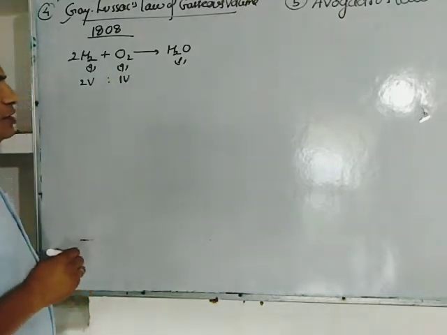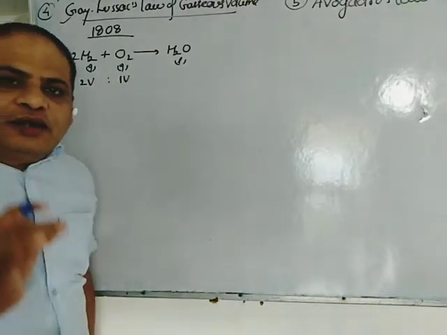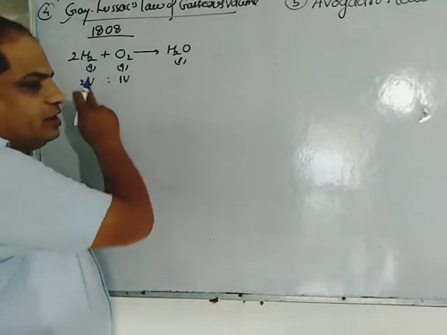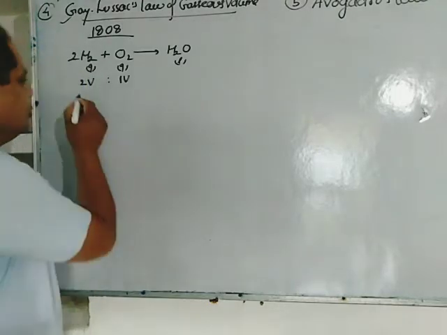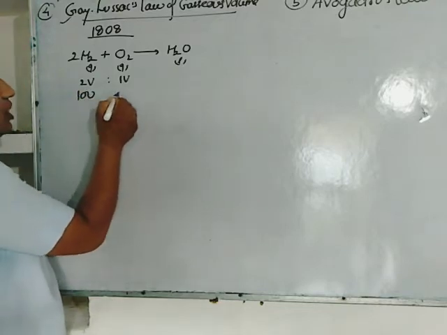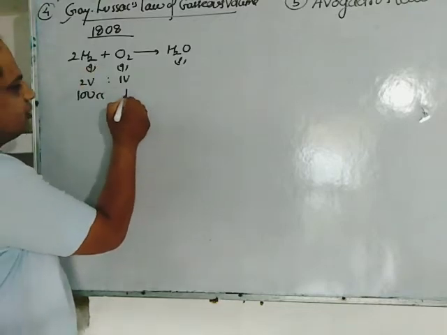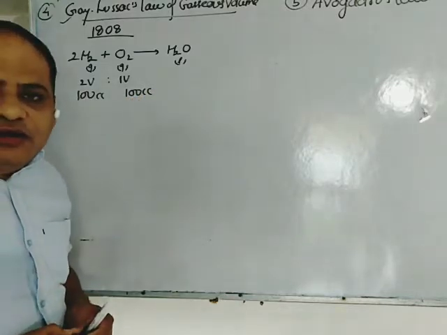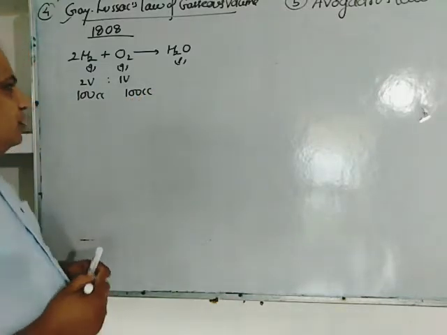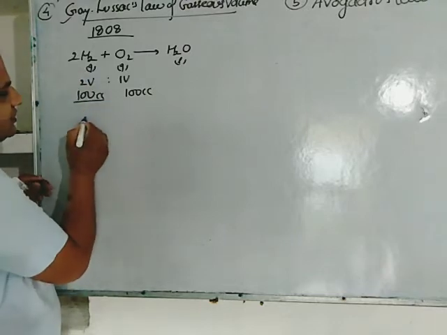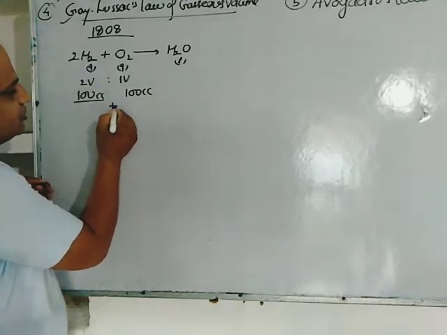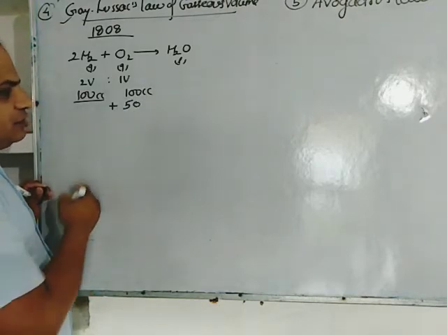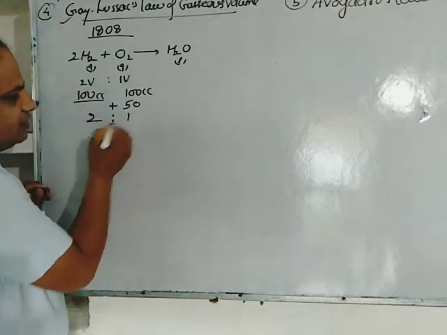It means if you take 100 cc of both H2 and O2, 100 cc of both hydrogen and oxygen. So according to Gay-Lussac's law, its 100 cc will combine with its 50 cc because it is in ratio of 2:1.